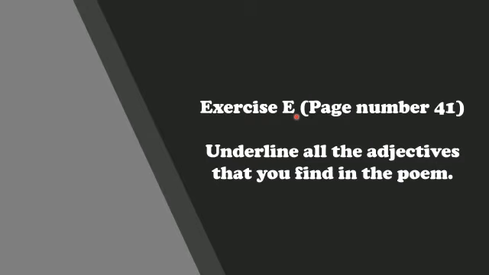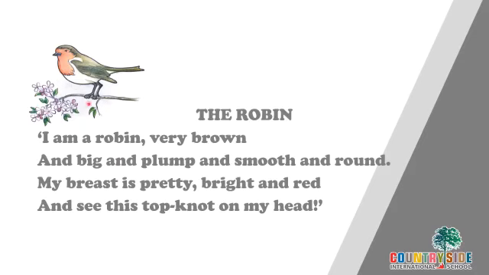Let's move to exercise E on page number 41. Underline all the adjectives that you find in the poem. A short, sweet poem is given. What we have to do is find out all describing words and just underline them. The poem is about a bird called Robin.